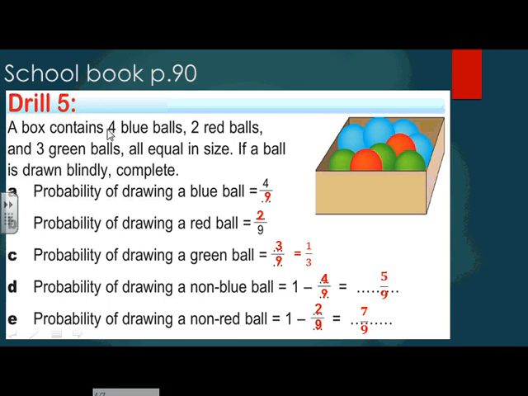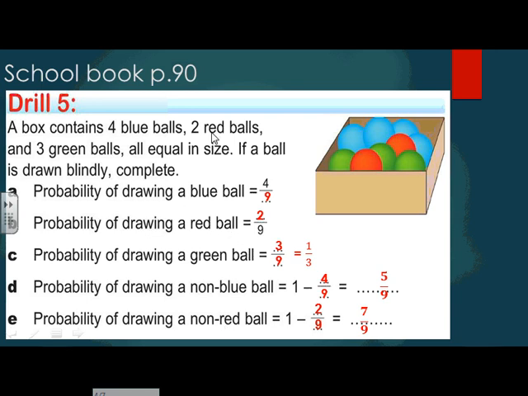The blue equals 4 balls, and all the possible outcomes is the total number of balls inside the box. The total number: 4 plus 2 equals 6, plus 3 equals 9. So the probability of drawing a blue ball equals 4 over 9.